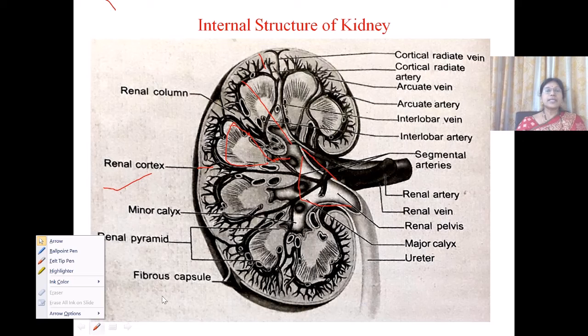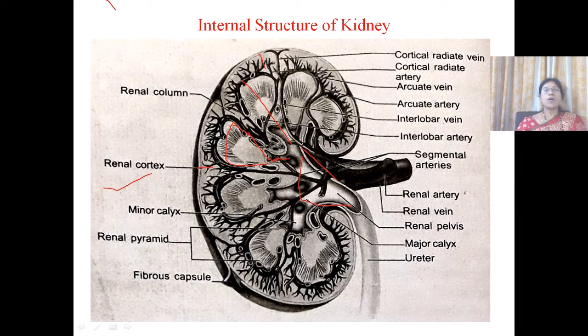And now let us see the renal pelvis. The renal pelvis is a broad structure which is present towards the inner side of the kidney, soon after the medulla. The broad end of the pelvis, that is the proximal end of the pelvis, consists of two types of calyces.